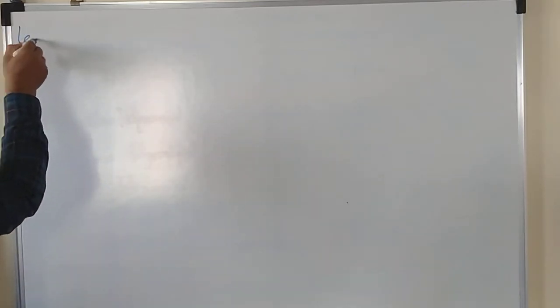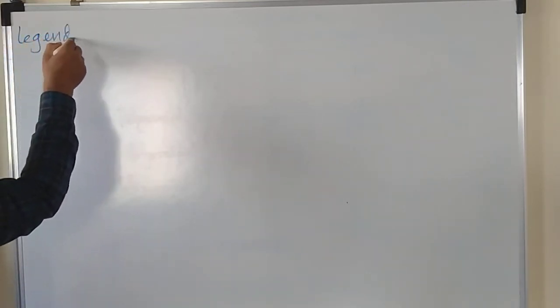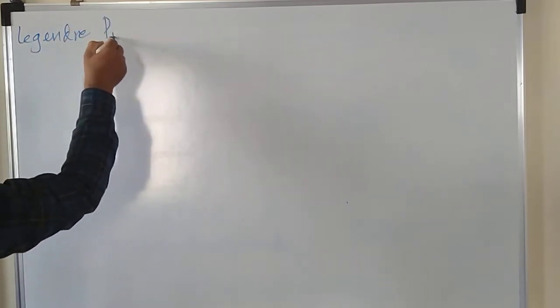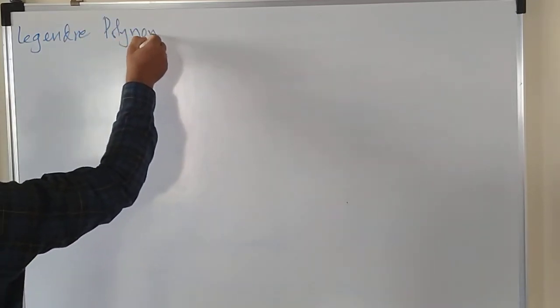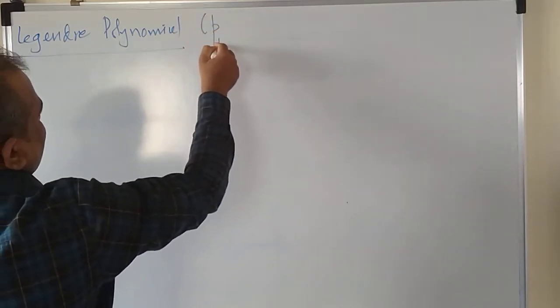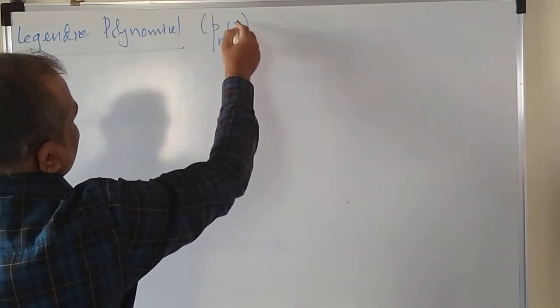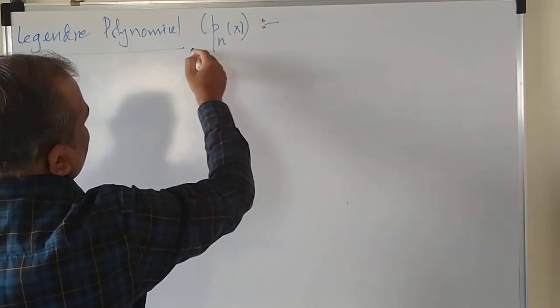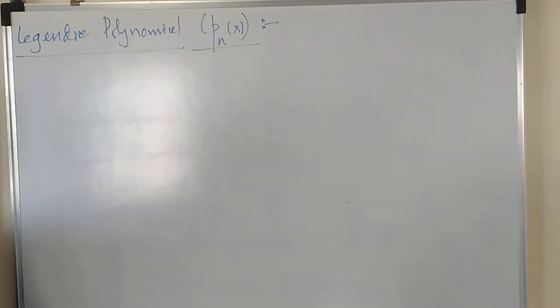Now let's go for the first kind of polynomial, that is the Legendre polynomial. This polynomial is indicated with the letter Pn of x, and it has a differential equation, right?